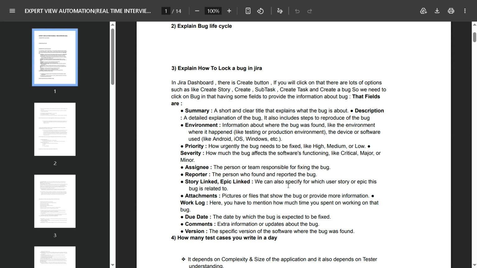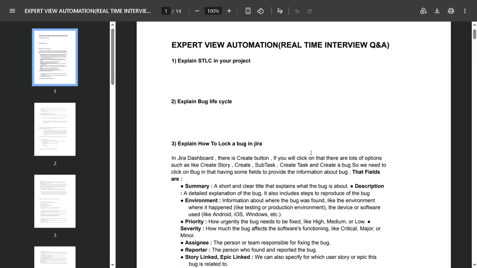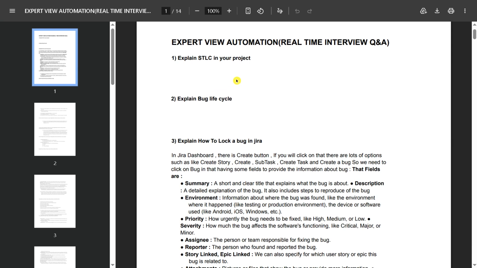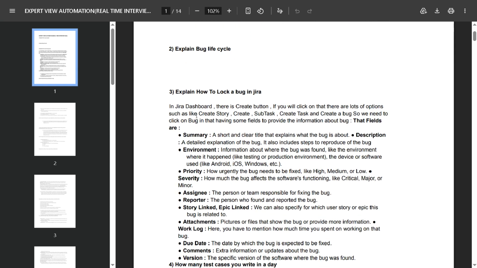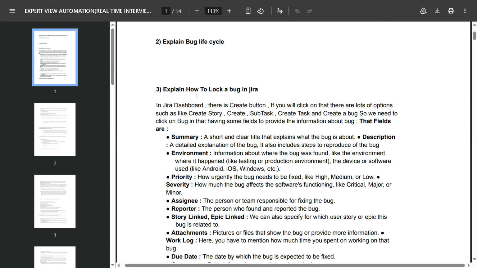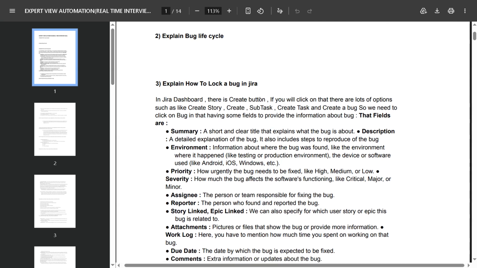I have worked in automation testing and faced multiple interviews, so everything I'm sharing is based on my real experience. Let's start with the most asked questions nowadays. Here you can be asked to explain STLC in your project, explain the bug life cycle, and this is a most asked question: explain how to log a bug in Jira.